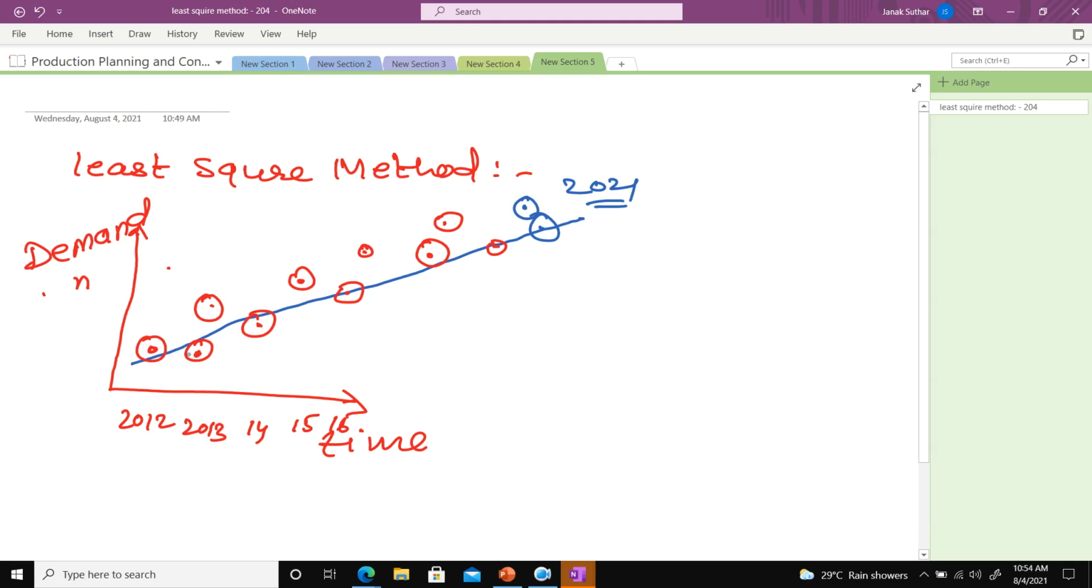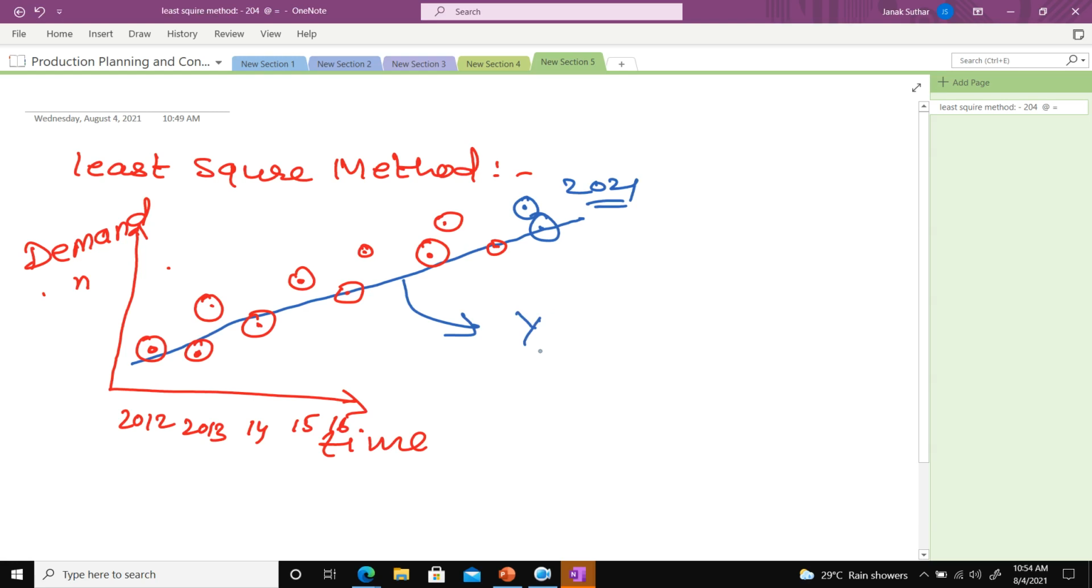Okay, you have past data. On the basis of the past data, try to draw one straight line, the best fit straight line, and on the basis of that line you can predict what the future demand will be. So generally, can you tell me what the straight line equation is? I think you are aware of the straight line equation. Okay, very good.